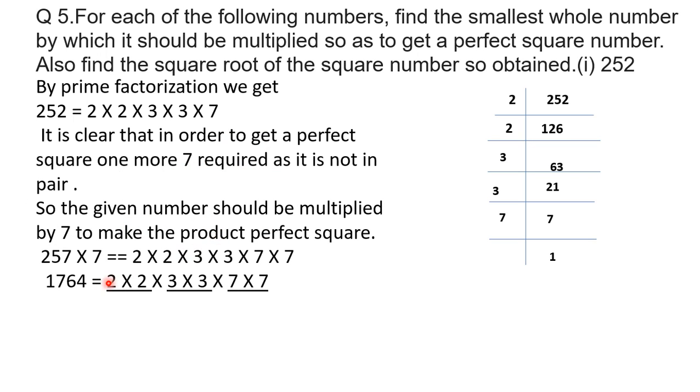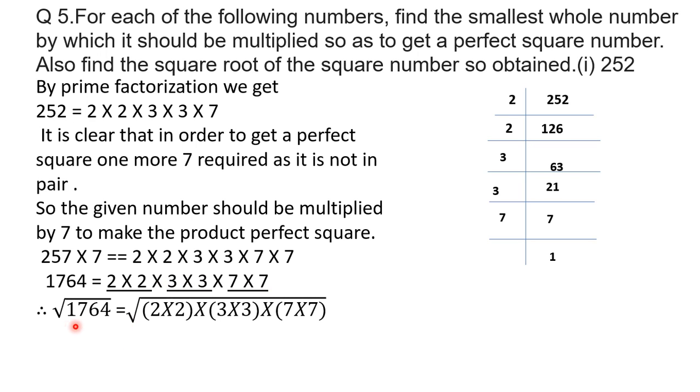So 252 multiplied by 7, that is equal to 2 into 2 into 3 into 3 into 7, this multiplied by 7. Now we get all these prime numbers in pairs. So when we write square root of 1764, that is equal to square root of 2 into 2 into 3 into 3 into 7 into 7.